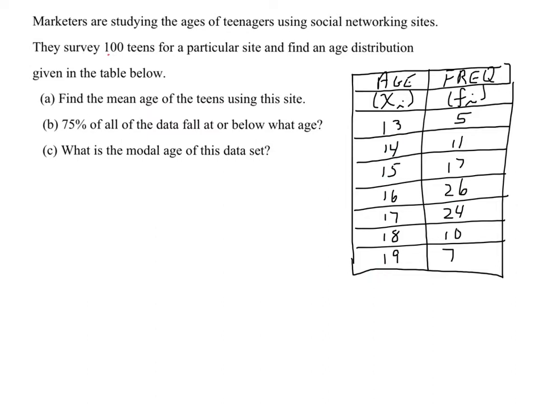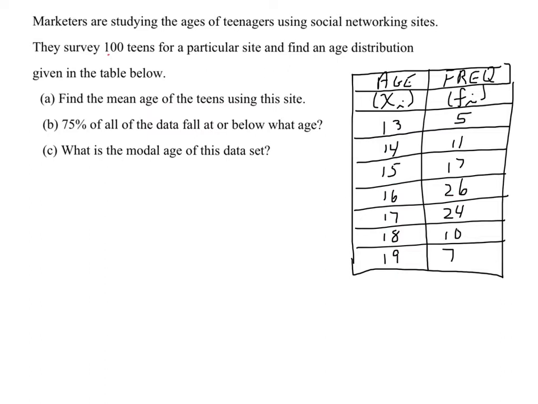I could type 13 in 5 times, 13 plus 13 plus 13, and then 14 in 11 times, and 15 in 17 times, and then divide by 100, and that would certainly find my mean. However, I'm not going to get any of the other information that I need from that one process.